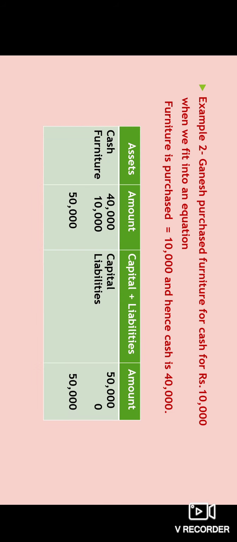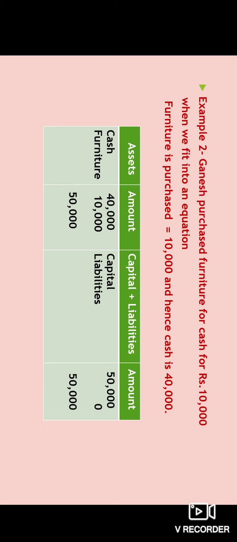Another example, Ganesh purchased furniture for cash for rupees 10,000. So here capital is required to procure assets. In order to have assets, we will be purchasing those assets from our capital. Previously our capital was 50,000. From that 50,000 we have purchased 10,000 of furniture. So the remaining amount, 50,000 minus 10,000, is 40,000. That 40,000 is nothing but the cash.